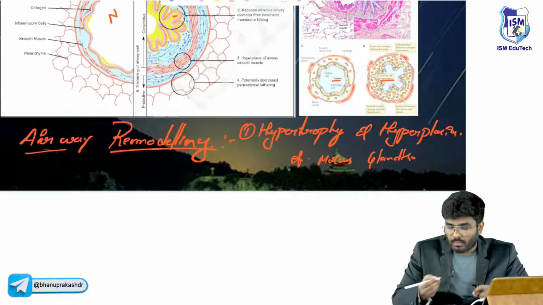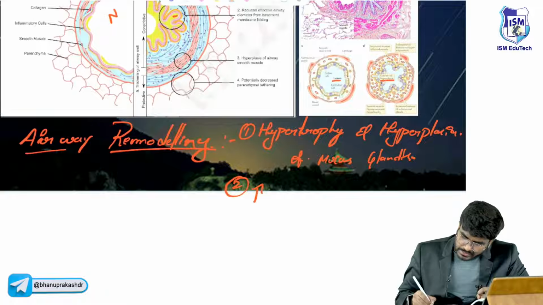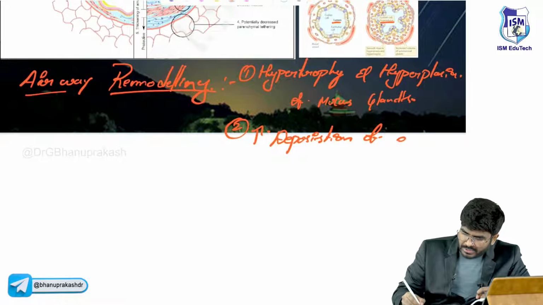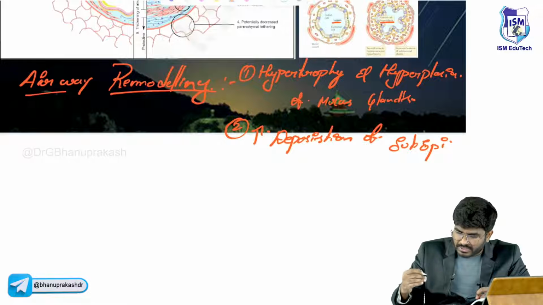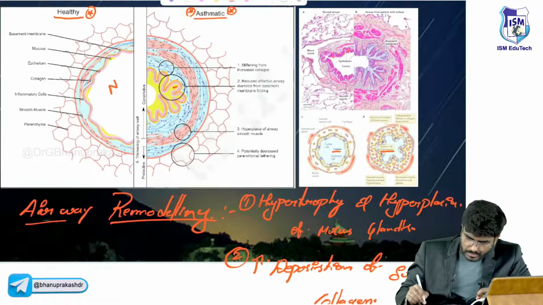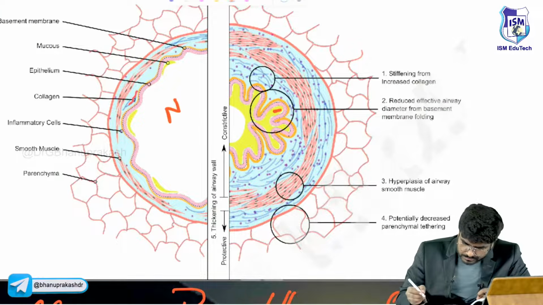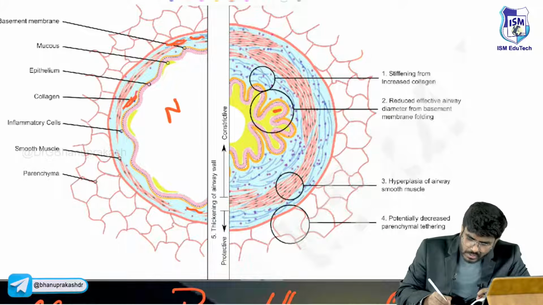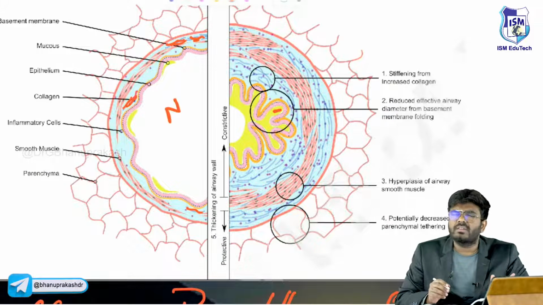Next, the second one: there is increased deposition of subepithelial collagen, under the epithelium. Now look here. This is the normal collagen. These blue fibers are the normal fibers, just a few.